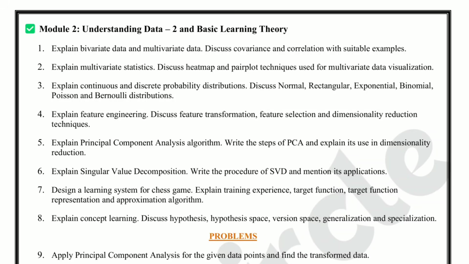Question number 3. Explain continuous and discrete probability distributions. Discuss normal, rectangular, exponential, binomial, Poisson, and Bernoulli distributions. This is a big theory question. Prepare the meaning of continuous and discrete distributions, then revise each distribution briefly.